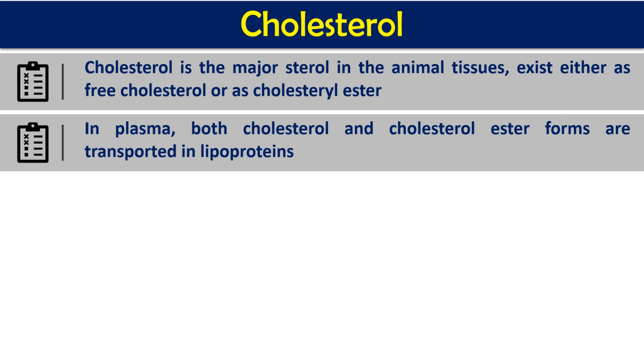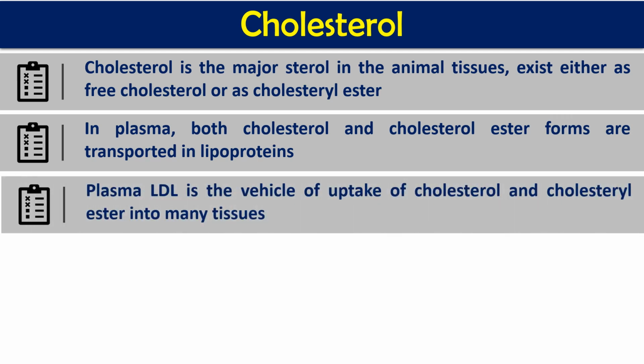Both cholesterol and cholesterol ester are transported with the help of lipoproteins. Plasma lipoprotein like LDL is the vehicle which normally transports cholesterol and cholesterol ester, and it delivers them to many tissues, either from the intestine for exogenous cholesterol or from the liver to the different tissues for endogenous cholesterol.